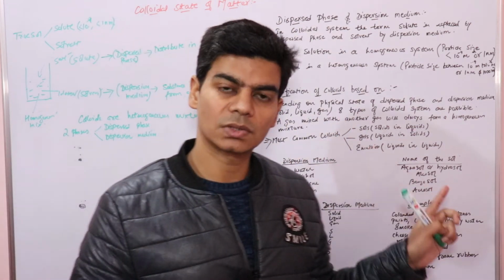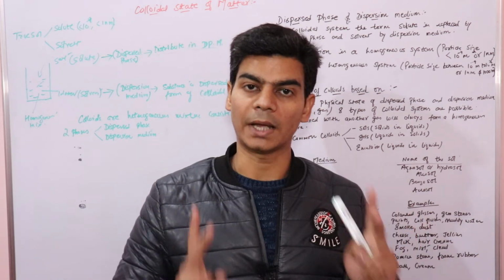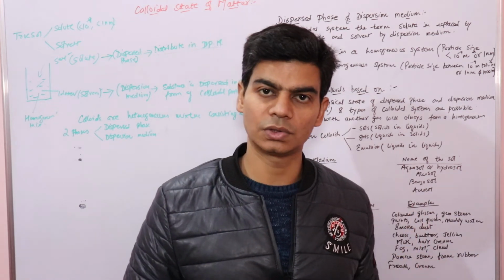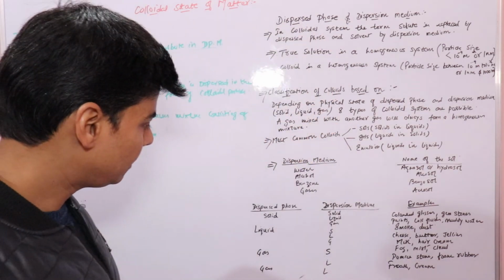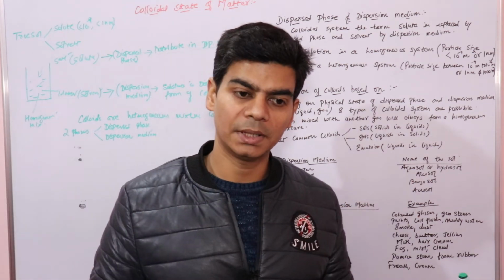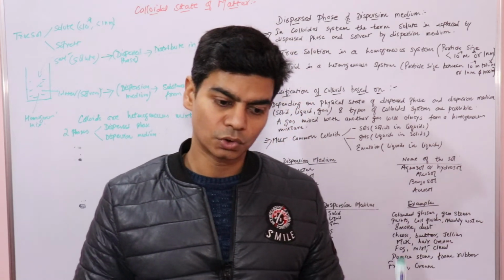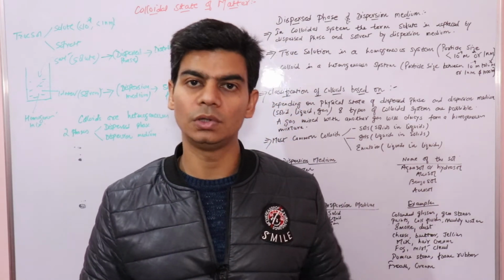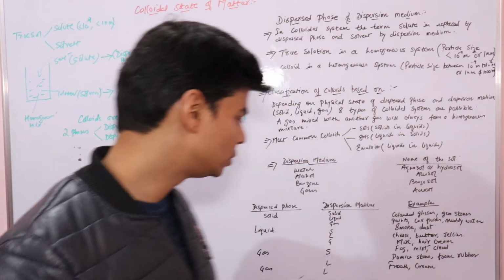So based on the physical state of solute and solvent, solutions were classified into 9 types. Whatever the physical state of solute and solvent, the true solution that we get is always a homogeneous mixture, right.